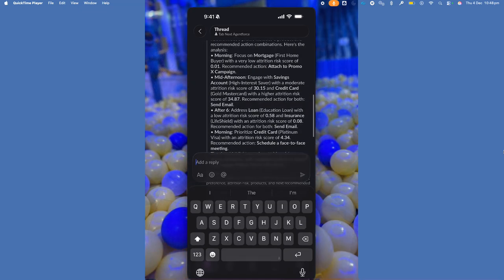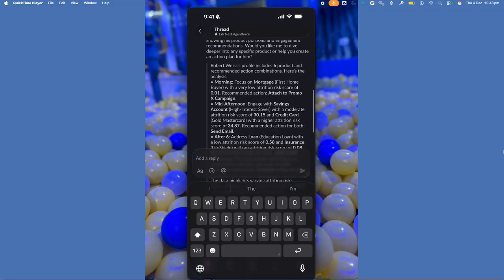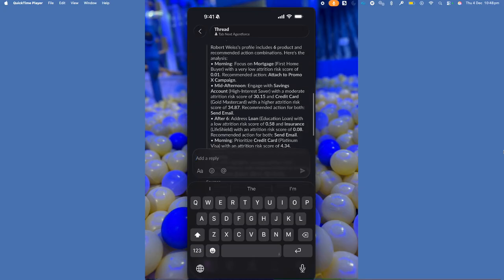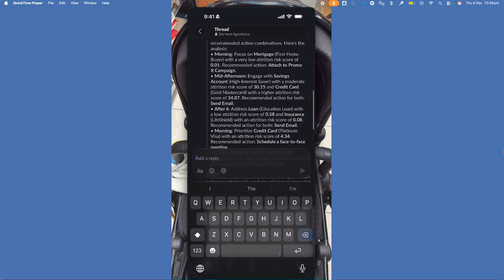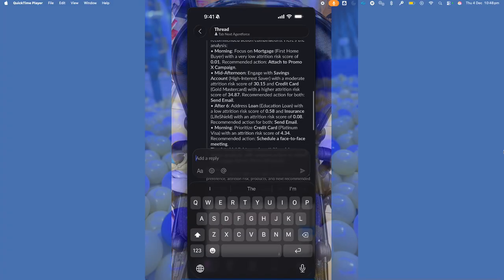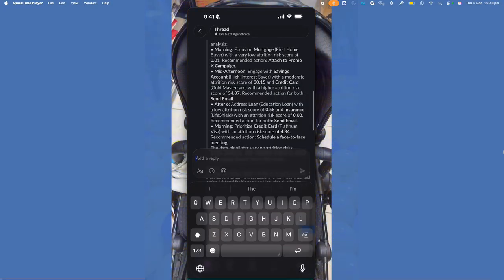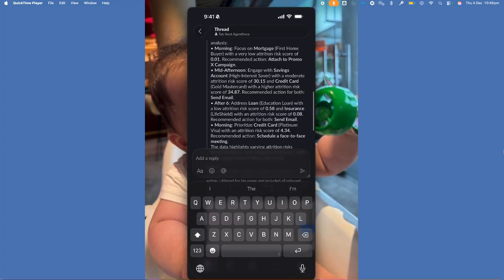Now, the response that I see here, again coming from our semantic model, shows me all the different six products and also gives me a recommendation of what time we should reach out to these clients. For example, if I want to focus on mortgage, then we're better off calling him in the morning. I can see that there is a very low attrition risk score for this mortgage product, and the recommended action is to attach to promo X campaign.